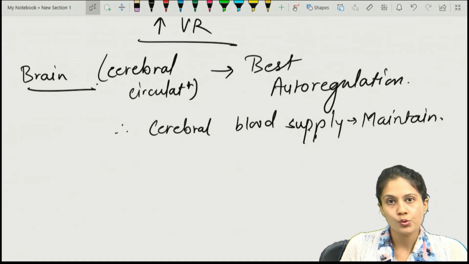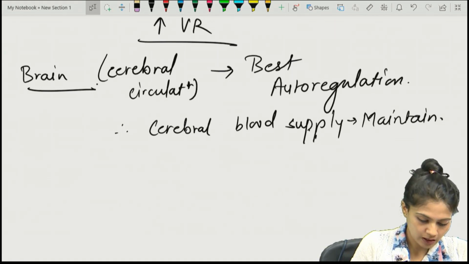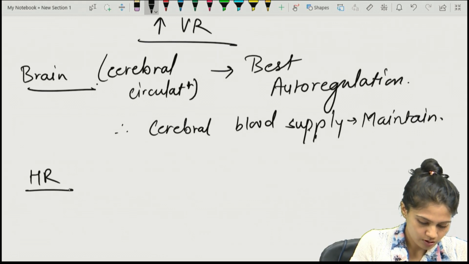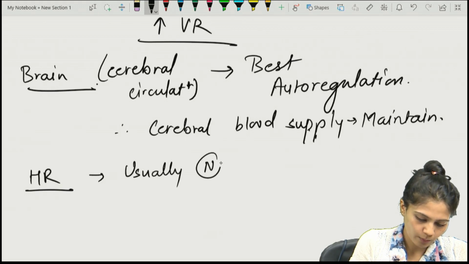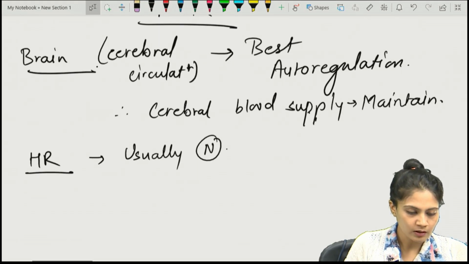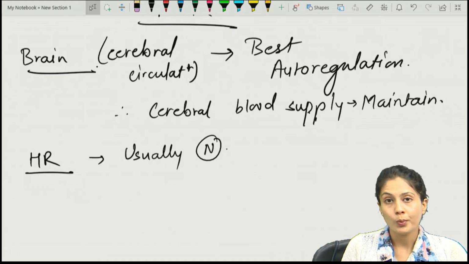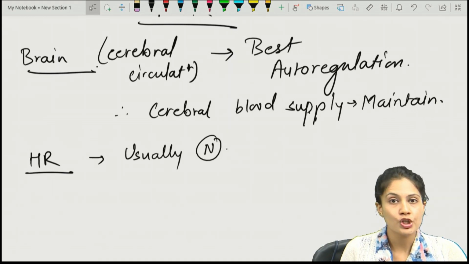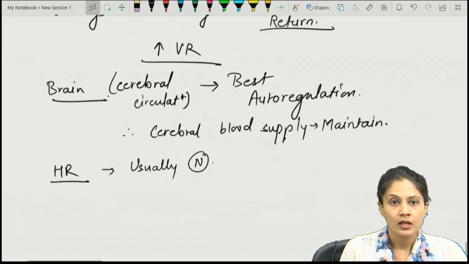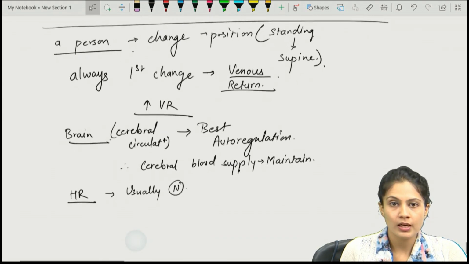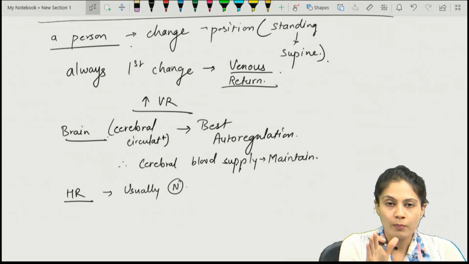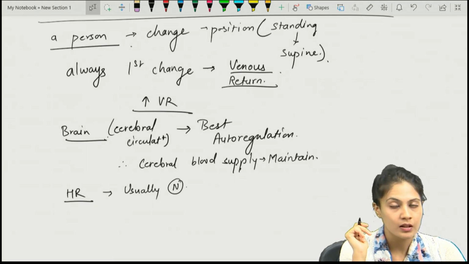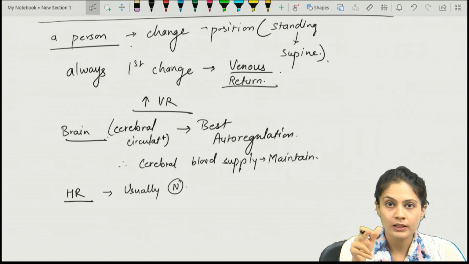Heart rate is usually normal. In the posture change, the heart rate is also usually normal. So the only change is in what thing? The only change is in the venous return. And what happens if the patient is standing up from lying supine? The reverse will occur. That means the venous return will decrease.